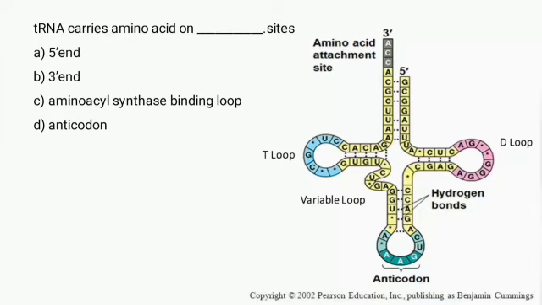The D loop serves as aminoacyl synthetase recognition and binding loop, while the TψC loop binds the tRNA amino acid to the ribosome. The anticodon loop has triplet at the tip which base pairs with the corresponding codons in the mRNA. Thus, the tRNA carries amino acids on the 3' sites.